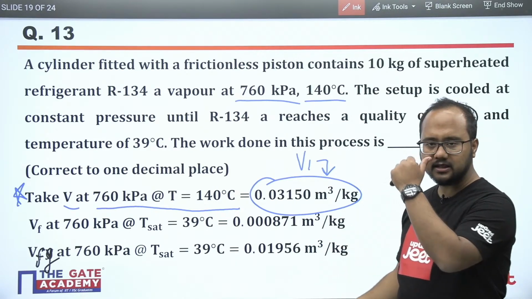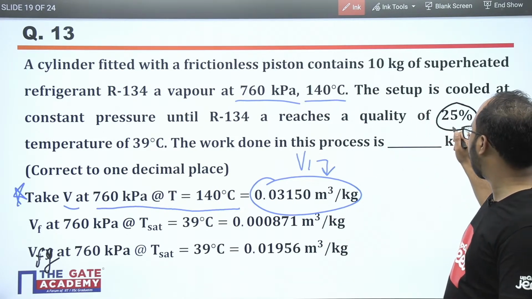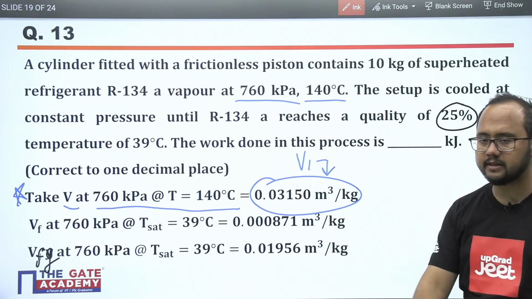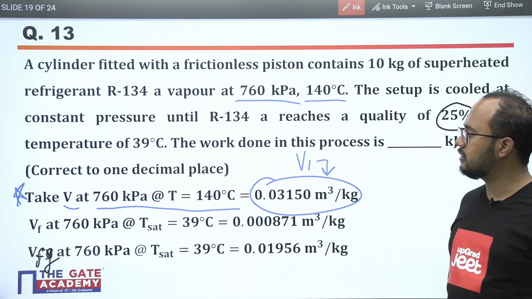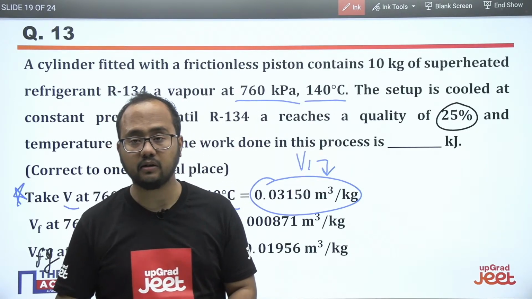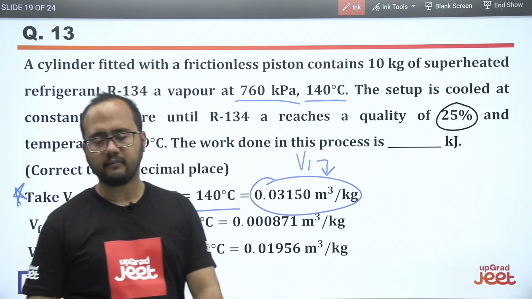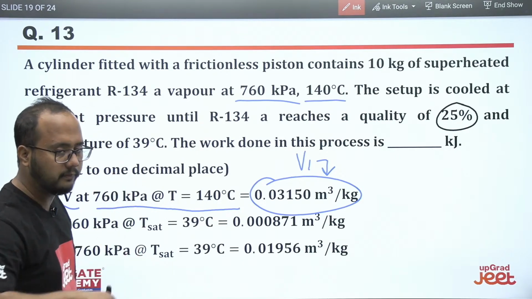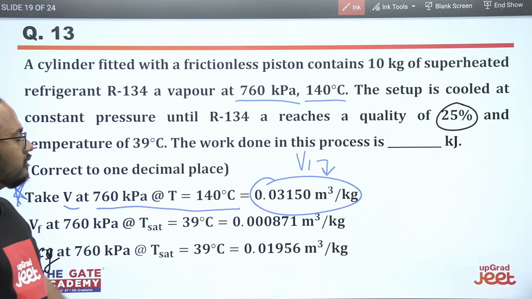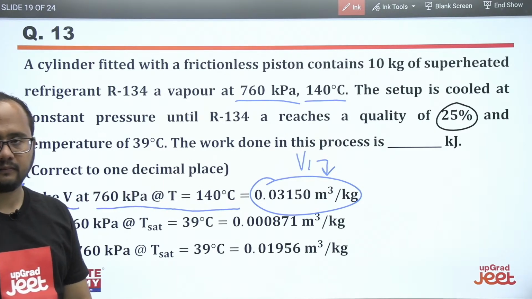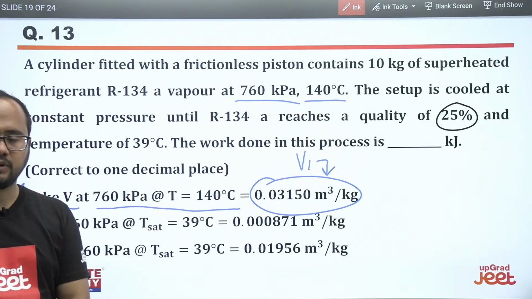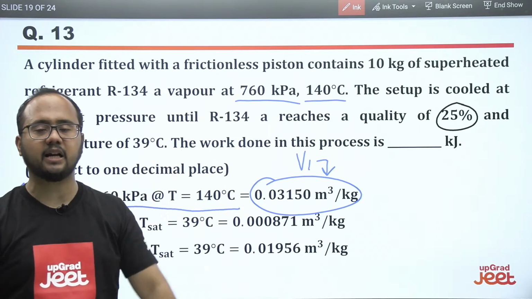Now whatever the process is, after the process the quality is what? 25%. It means dryness fraction is 0.25 basically. So we have to calculate the work done in this process. First try to make a diagram here, then only you will be able to solve the question. Please draw the question and the basic diagram, then think about the formula, from which formula you can calculate the work done here. Okay, please solve the question, but before solving, think of the diagram you can make here.